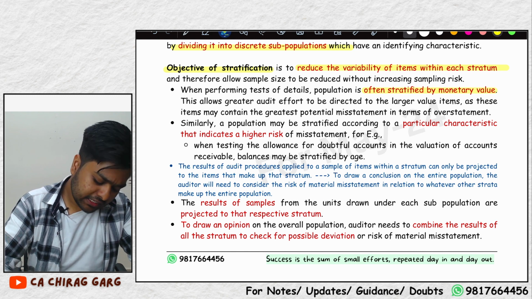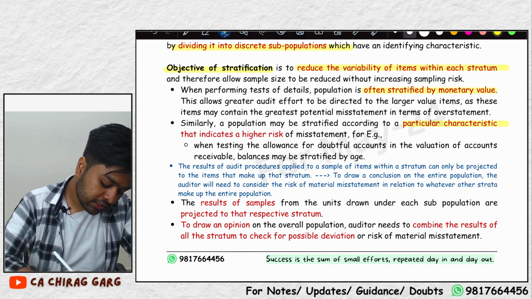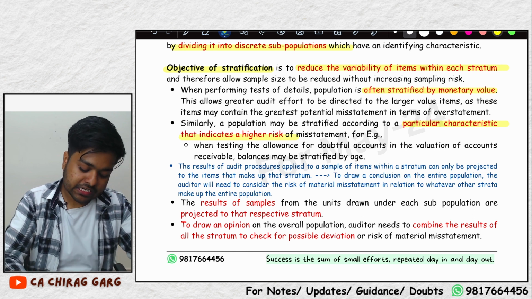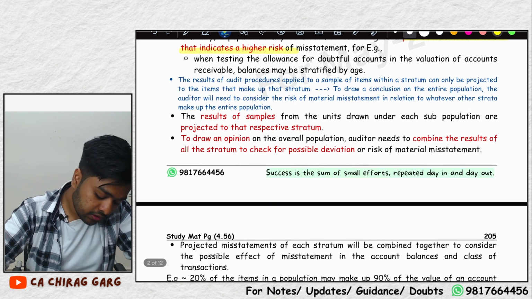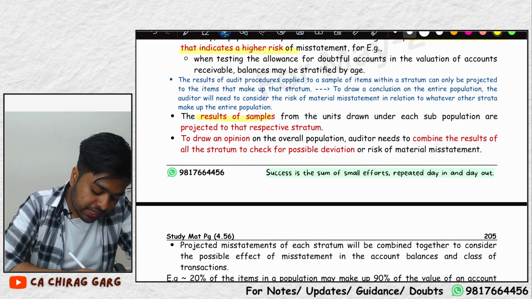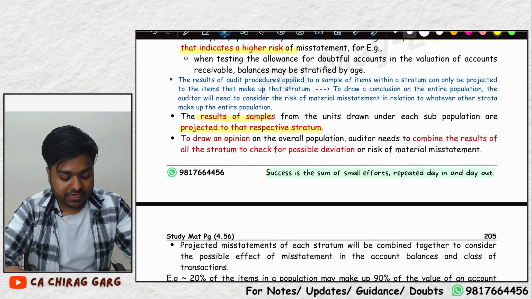Often the population is stratified by monetary value, but it can also be stratified through a particular characteristic that indicates a higher risk. For example, debtors which are more than 3 years old or debtors which are 1 to 3 years old. Okay. The results of a sample are then projected to the respective stratum.